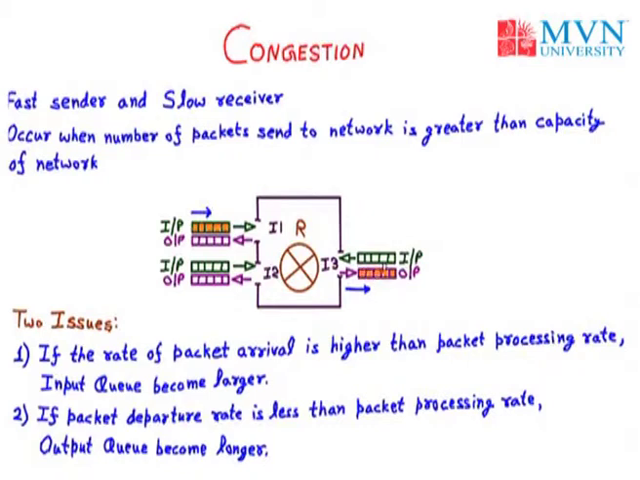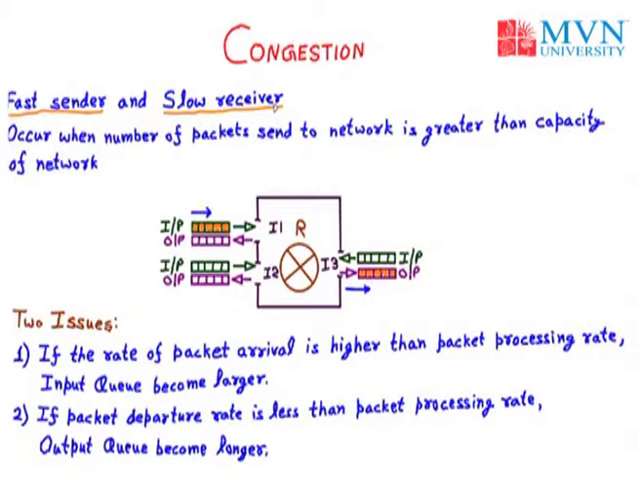Now the queue can process the packets very fast, but I3 is sending the packets very slowly. So the output queue becomes longer and longer. In that case, congestion will occur. So congestion basically occurs whenever we have a fast sender and a slow receiver. That is the main cause of congestion.